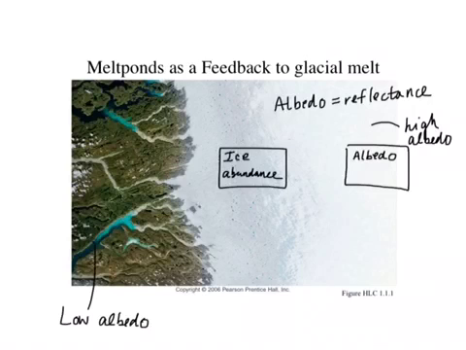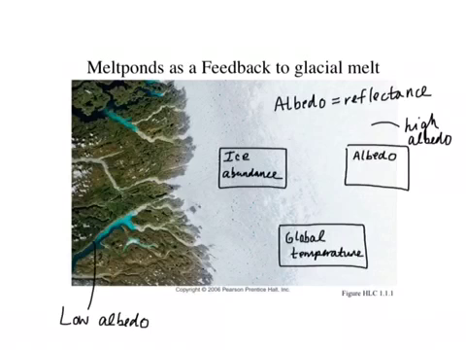And then the final one is global temperature. So as ice begins to melt, the albedo of the Earth's surface declines. So as ice abundance goes down, albedo goes down. Again, these are both in the same direction and should be represented as a positive coupling with a value of +1.